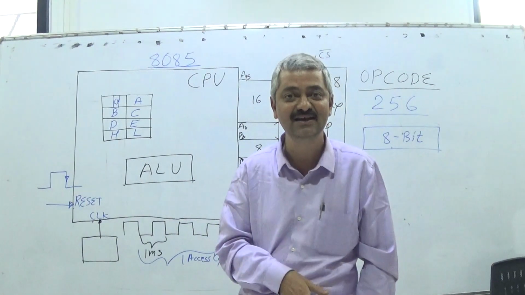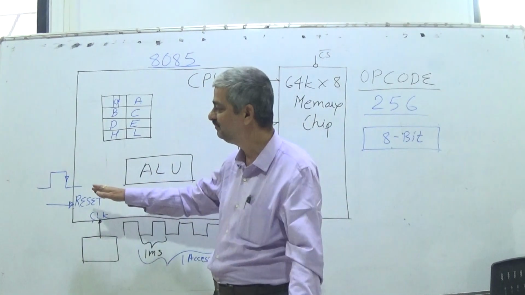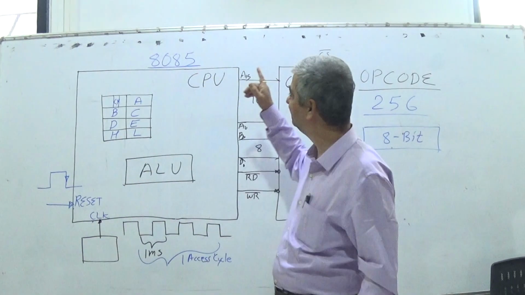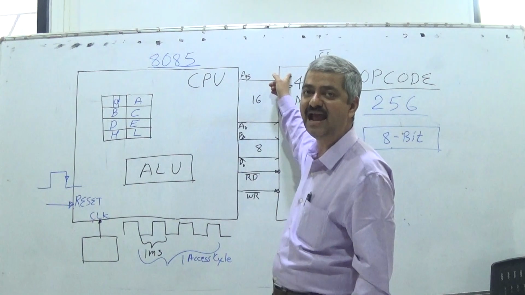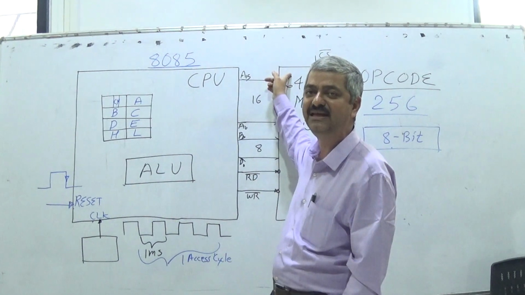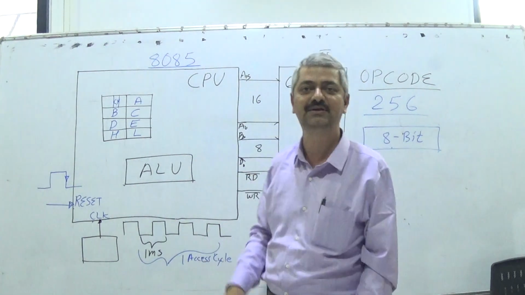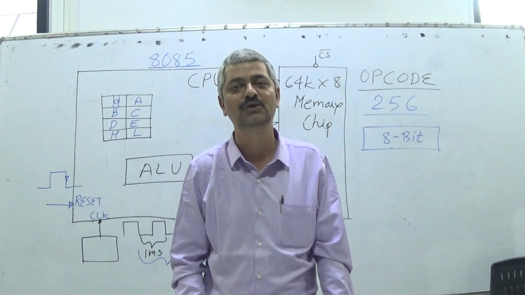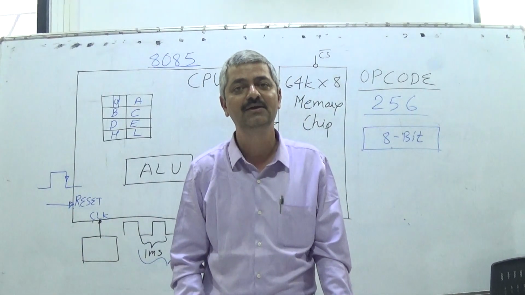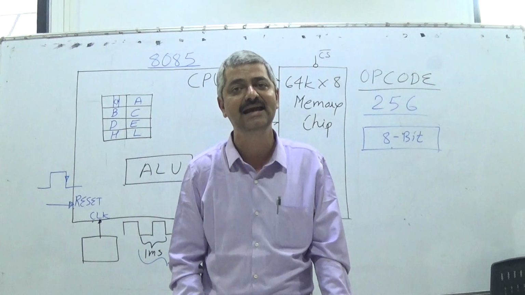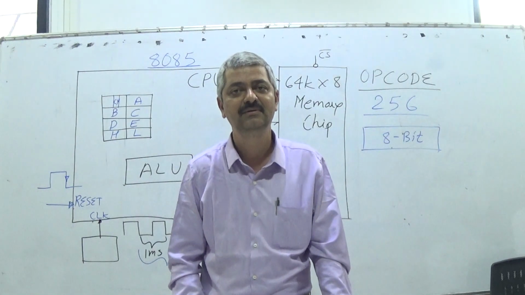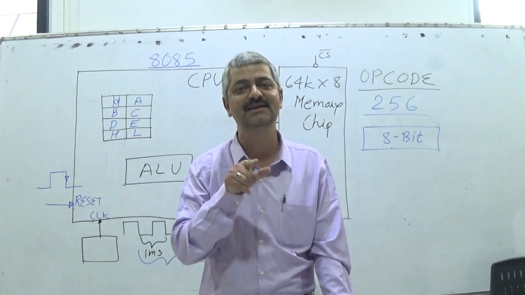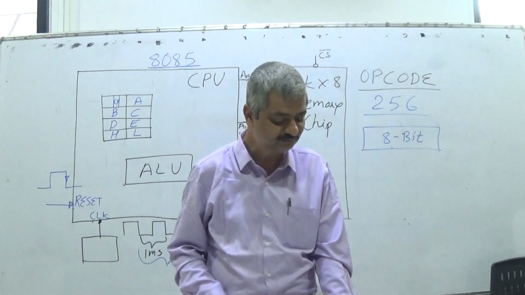So like that, after reset, read the beginning instruction at address 0 in the memory. After reset, the CPU is expected to read something. It can't read at random. It must read from where? A fixed address, let that be 0.